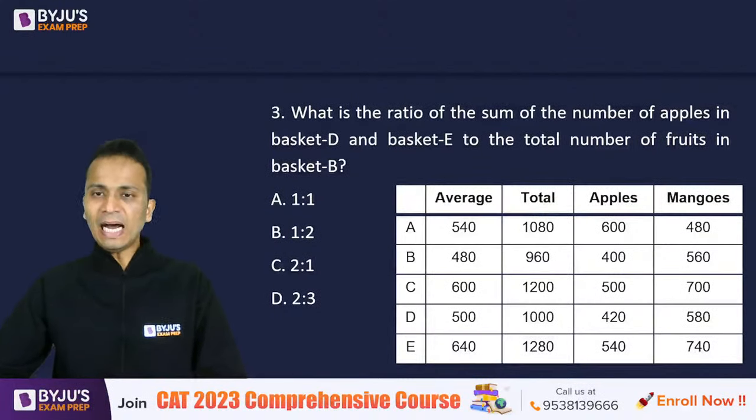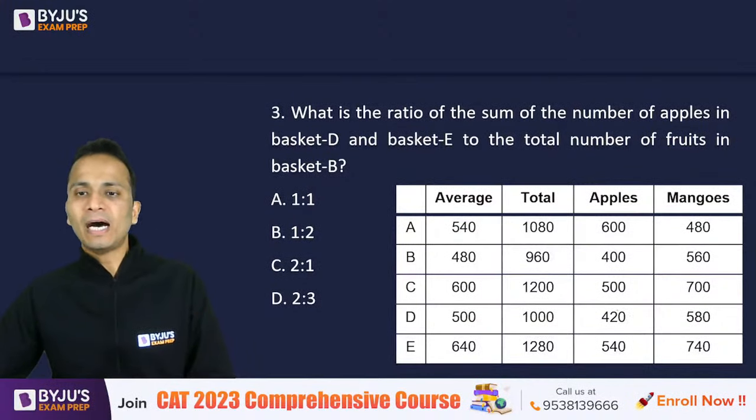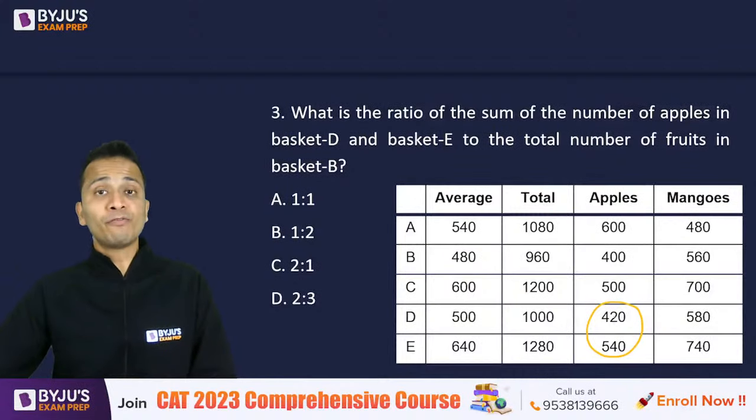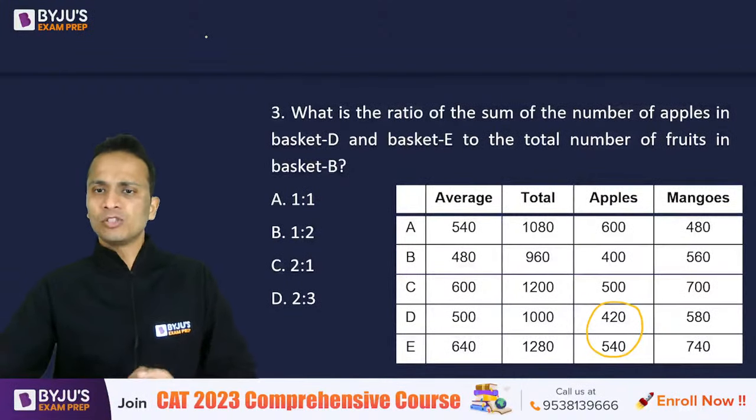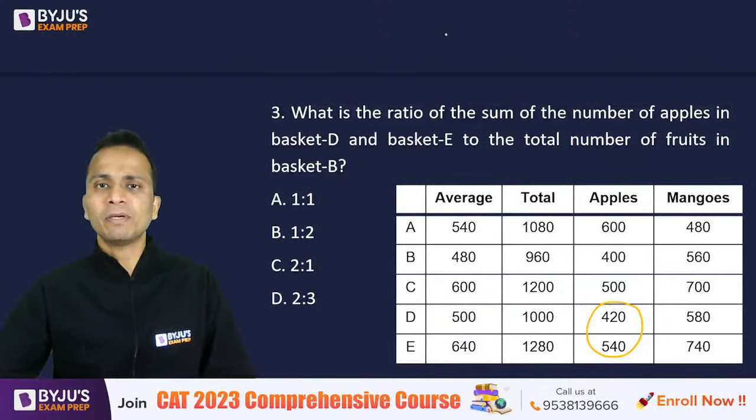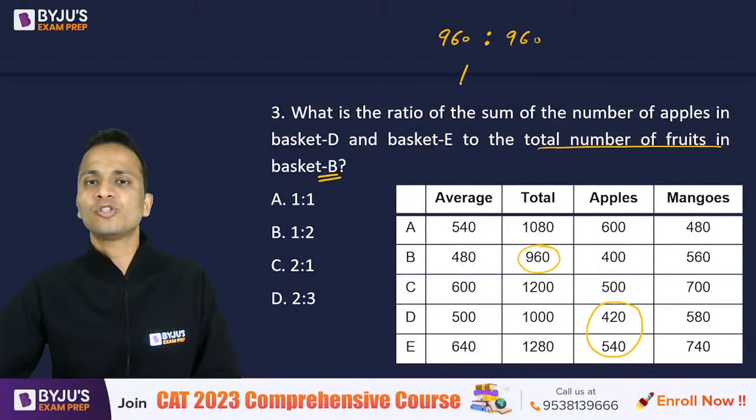Quickly. Absolutely correct. So the sum of number of apples in basket D and E, that means the sum of these two numbers, 420 plus 540. So 420 and 540, what will be their sum? 960. Now I have to find the ratio of this number to the total number of fruits in basket B. So total number of fruits in basket B is also 960. So I didn't have to do much. The correct answer is 1:1.